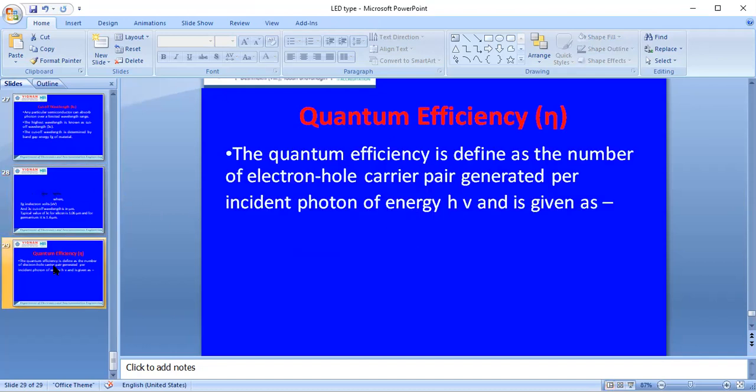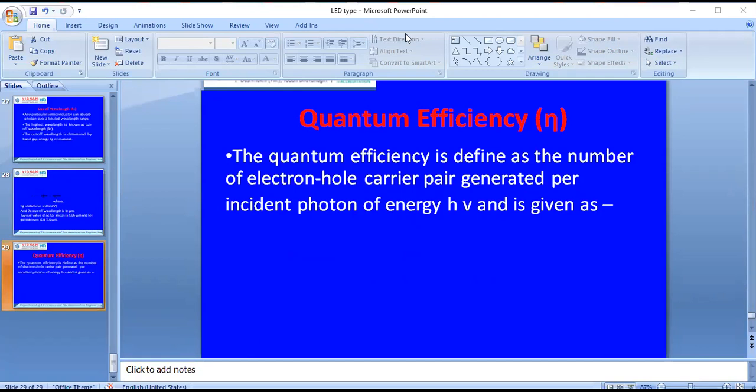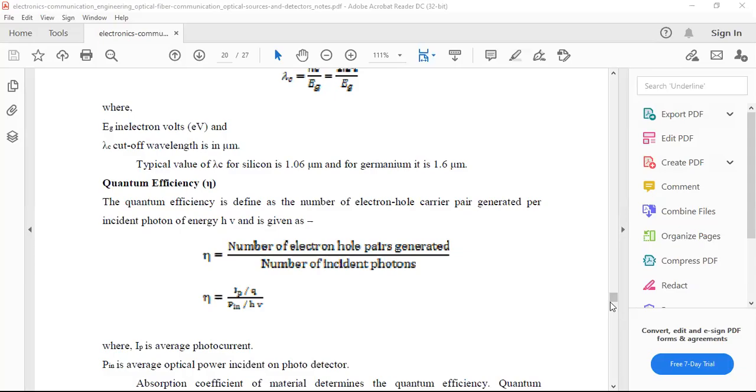Then quantum efficiency. Quantum efficiency is defined as the number of electron hole pairs generated per incident photon of energy h mu.